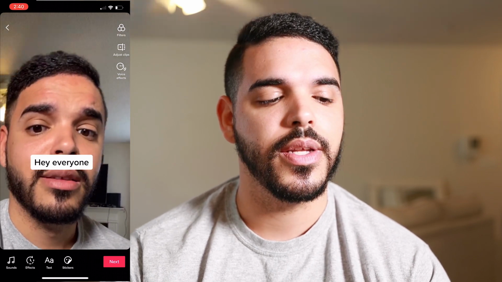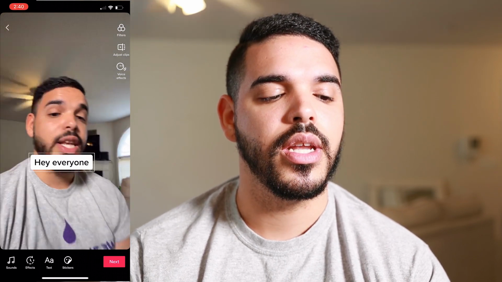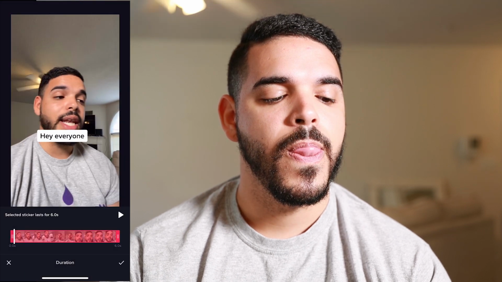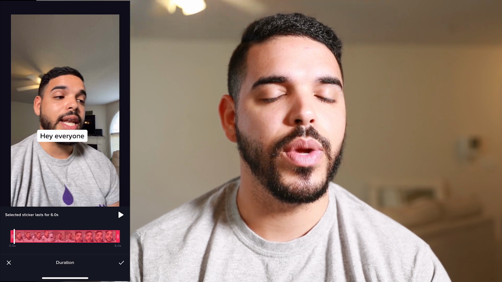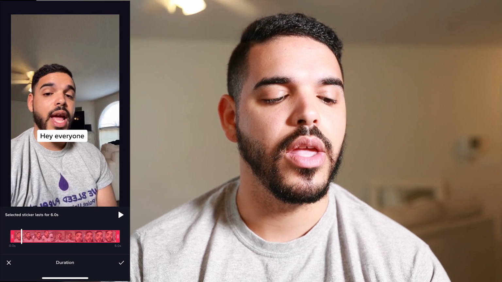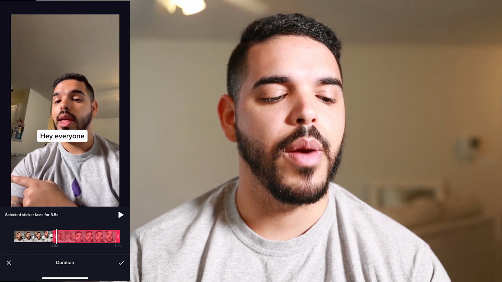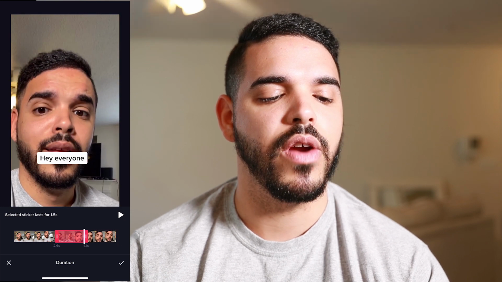You tap the text. You go to set duration. Okay. You pick the time. See that red bar down there? You pick the time in which you want the text to pop up. Okay, you crop it down, and you can move the text to wherever you want.